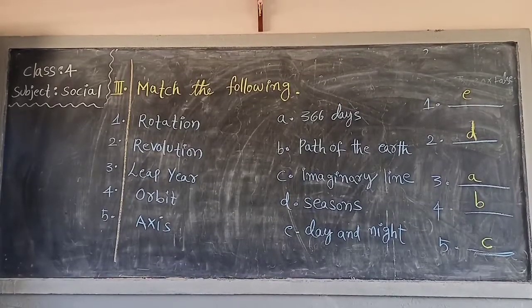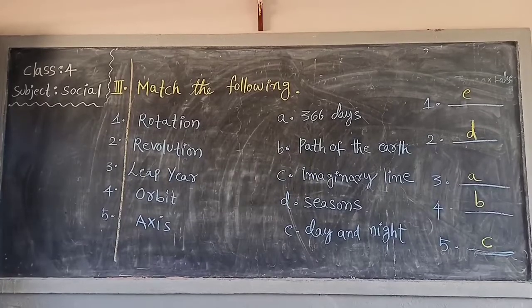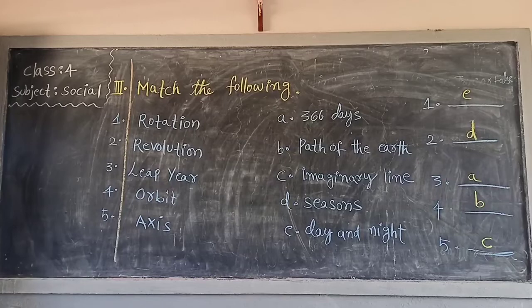First, look at this side. Rotation, revolution, leap year, orbit, axis. Now look at the options. A. 366 days. B. Path of the earth. C. Imaginary line. D. Seasons. E. Day and night.